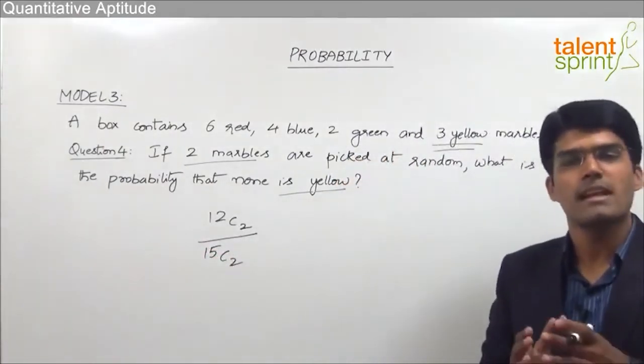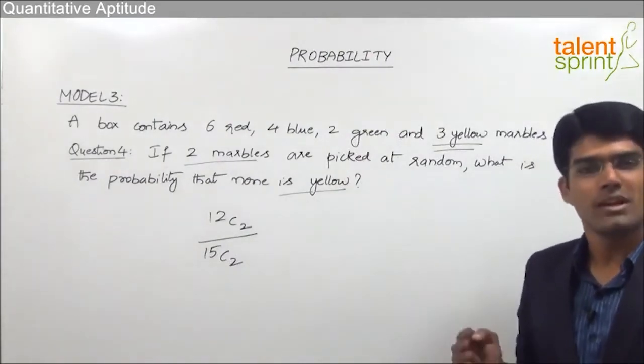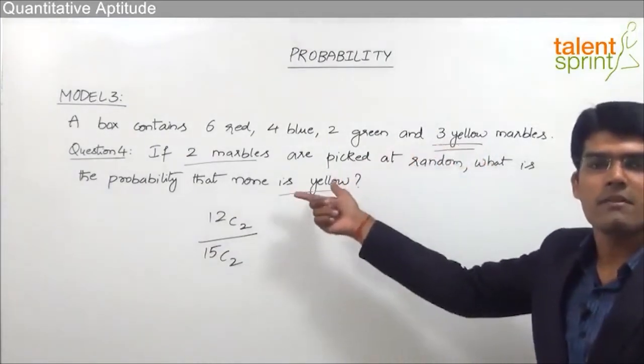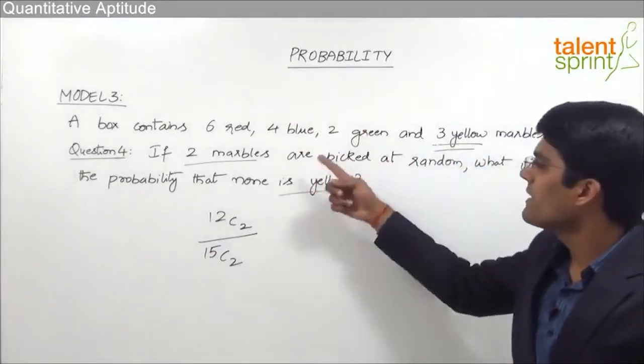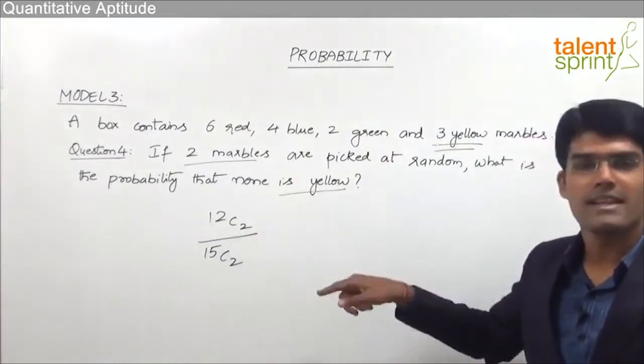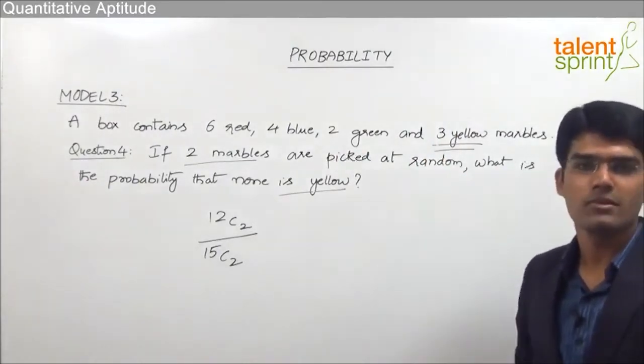So whenever we see that a number of marbles have to be selected in such a way that one particular color is not obtained, we simply leave those colored marbles out in doing the required number of selections. So from the remaining 12, we have to select 2 marbles, which can be done in 12C2 ways, divided by total number of selections, 15C2. Why? Because total marbles are 15 and we have to select 2 of them.